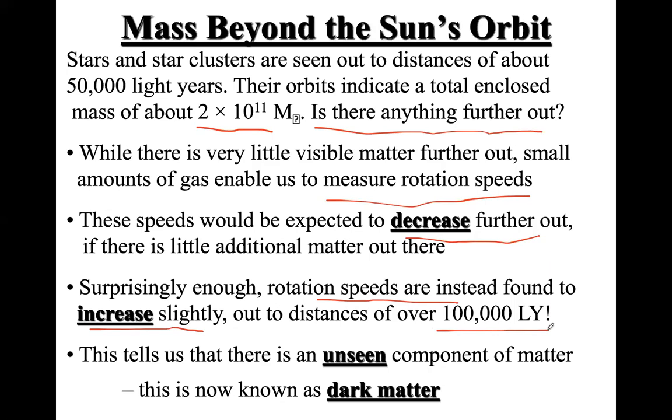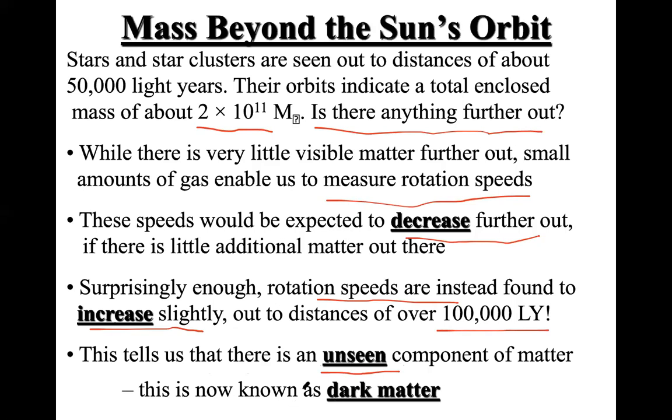The 100,000 light years means very close to the edge of the galaxy, specifically the halo part that you see in the picture that I showed you for the different parts of the galaxy. This is where we conclude that there may be some matter that we can't see in this halo part, and this matter may contribute to the increased rotational speed in the outer region of the galaxy.